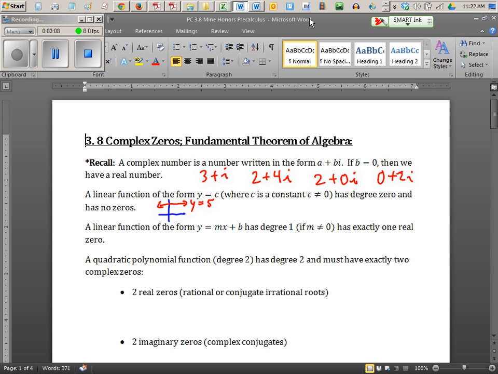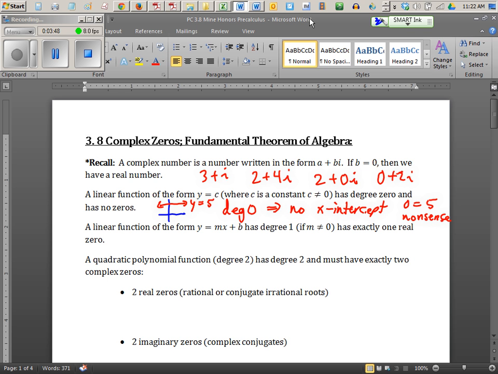And notice how many x-intercepts it has. How many x-intercepts does it have? None, right? So we have degree 0, and therefore no x-intercept. See that? Okay, that's interesting. In fact, there's no real solution at all. You cannot set 0 equal to 5 and get anything meaningful out of it. 0 equals 5 is nonsense. Right? You can't solve for where y is 0. It doesn't make sense. Not even in the imaginary world does this make sense. Okay, let's go on to the next one.